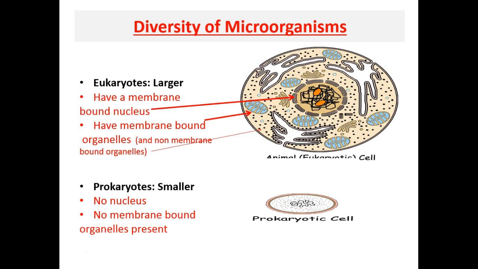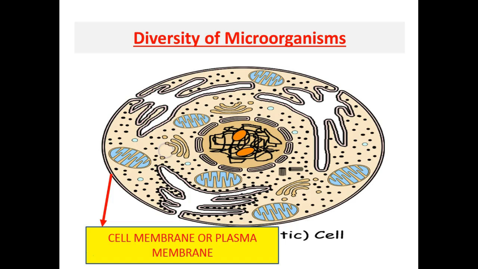Eukaryotic cells are large, complex cells. Prokaryotic cells are smaller and simpler cells. Eukaryotic cells have a cell membrane or plasma membrane which separates the cell from its environment and contains the cytoplasm.